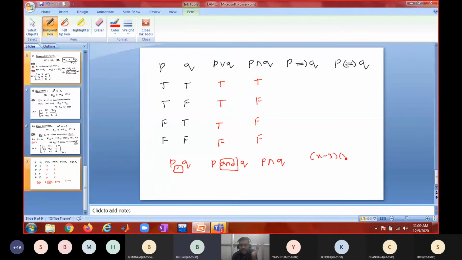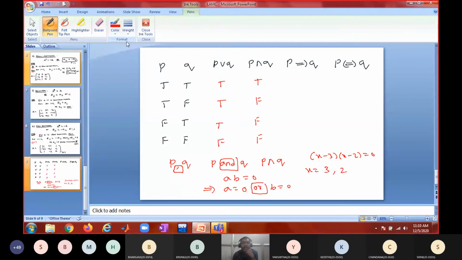So see, you will be writing like this, no? x minus 3 into x minus 2 equal to 0. So what will be x equal to? Generally we will be writing 3 comma 2. But if ab equal to 0, then what should you write? a equal to 0 or b equal to 0. Now do you see the difference between these two?